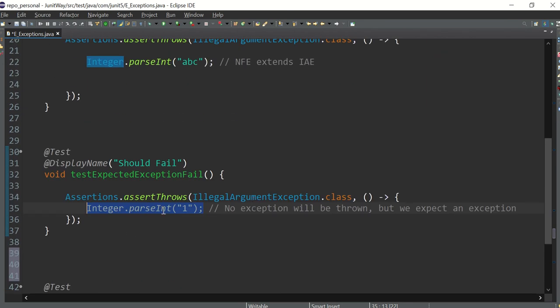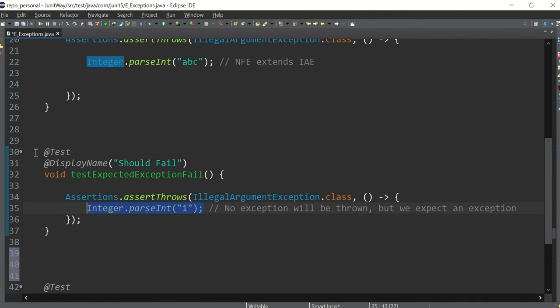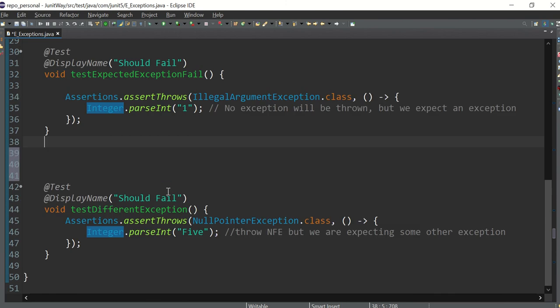But this will not throw. So definitely this test case will fail, because I am expecting some exception, but you are not throwing any. Even if I write some System.out statement, that kind of code will not throw any exception. So this test case should fail. I added a display name as well, should fail.